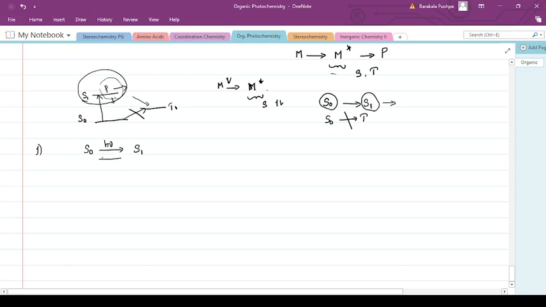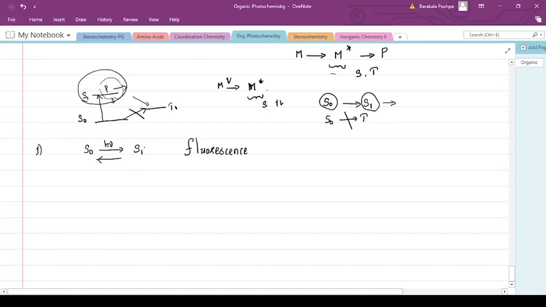It can come back to the ground state by emission of a light or a photon. This process is called fluorescence. That means the molecule, after absorbing energy, goes to a singlet excited state.